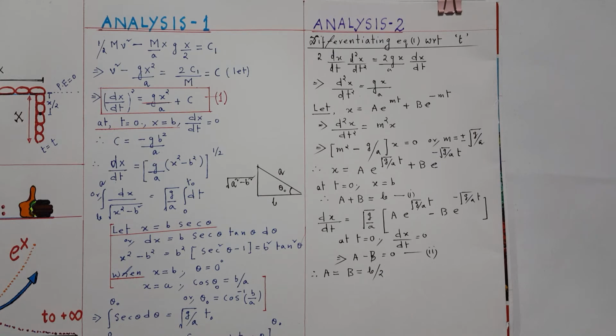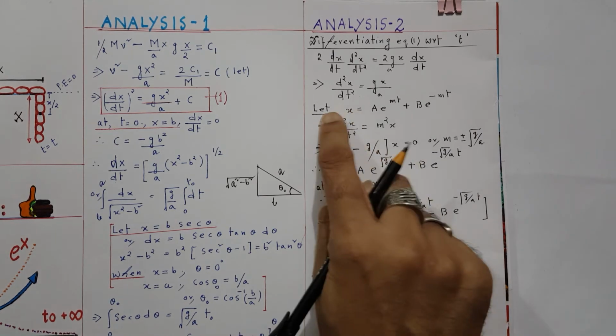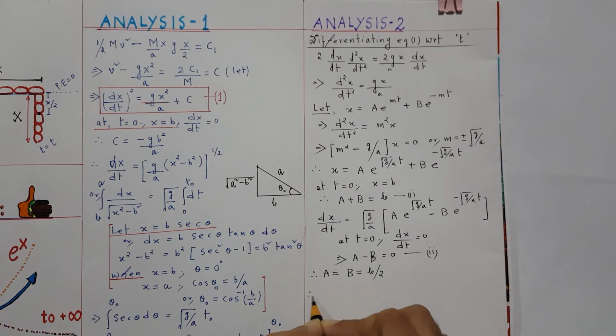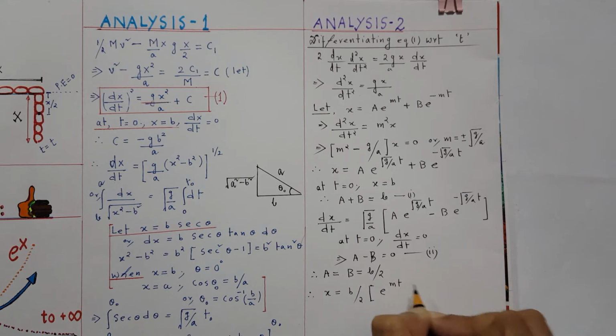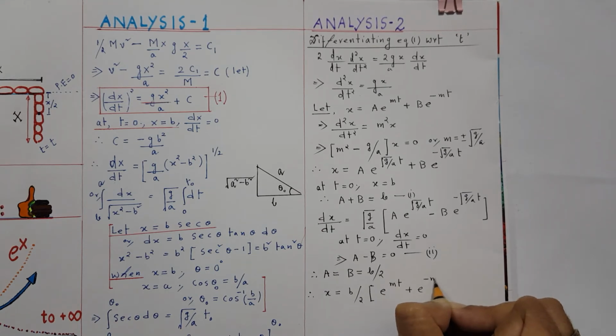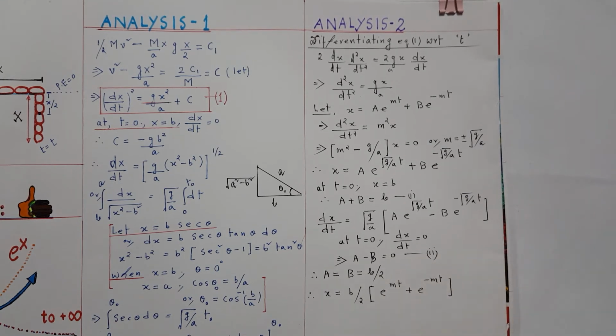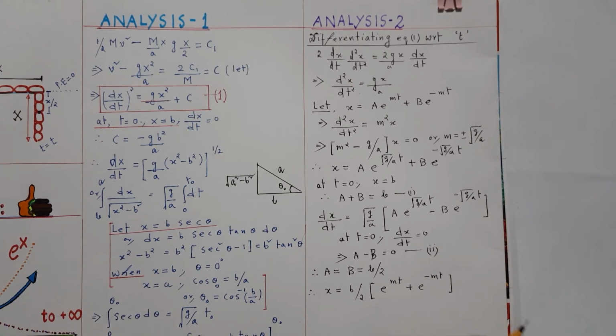If it is b by 2, my solution becomes x equals b by 2 times e to the power mt plus e to the power minus mt. By definition, this is a hyperbolic function: e to the power mt plus e to the power minus mt will give me cos h mt. So it's a hyperbolic function.